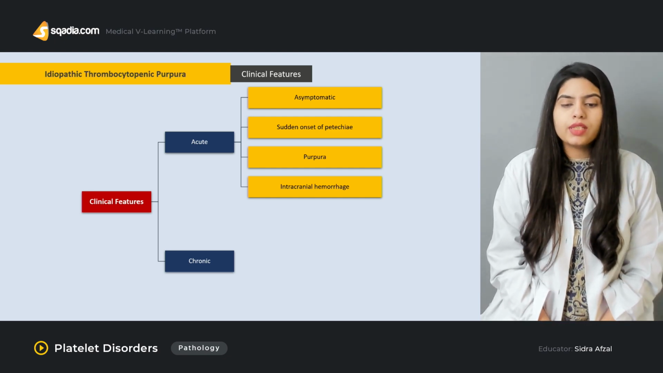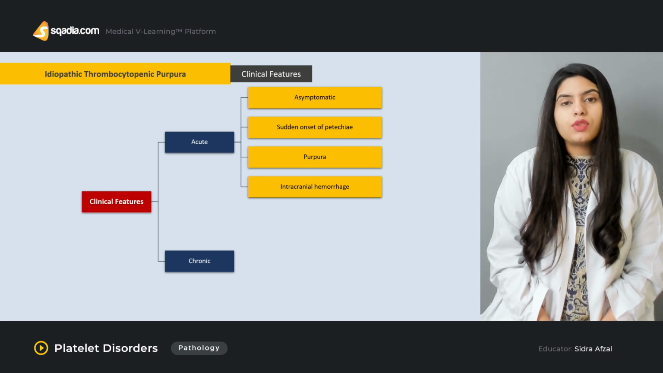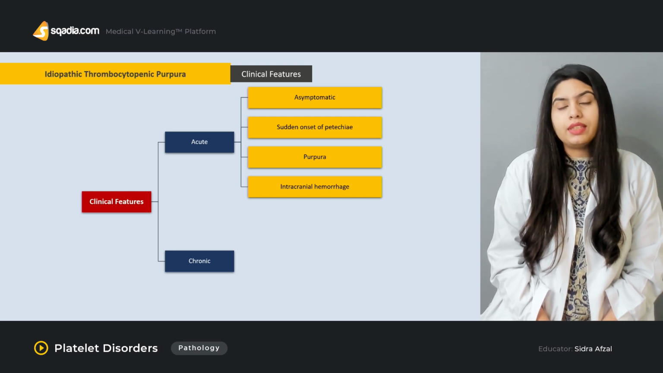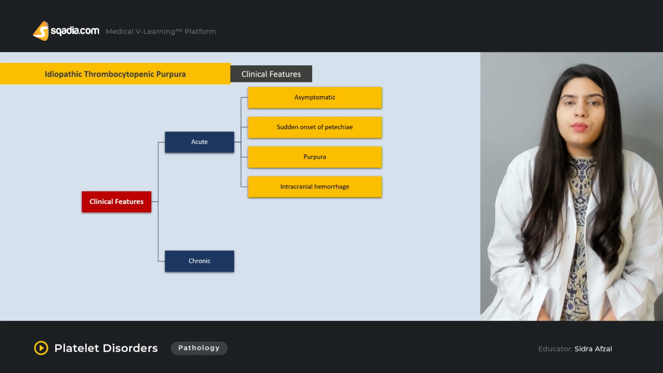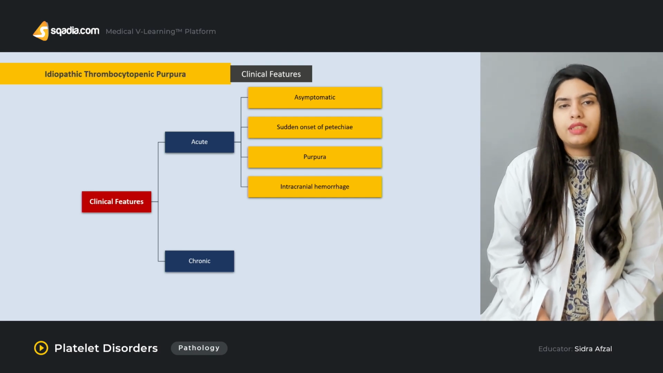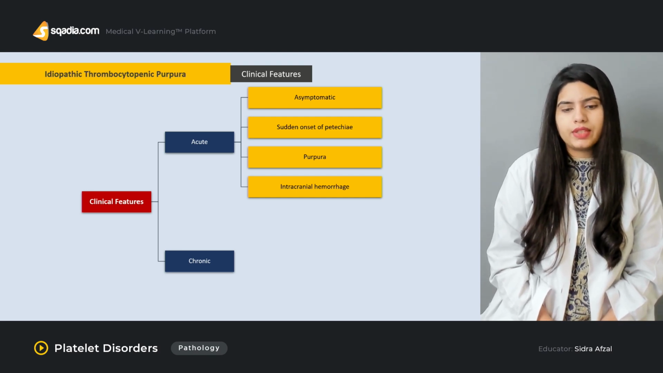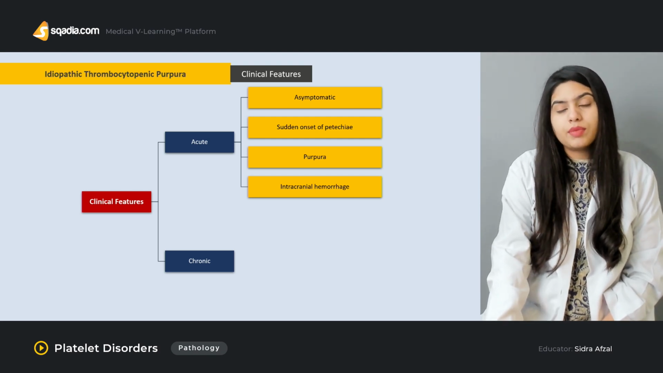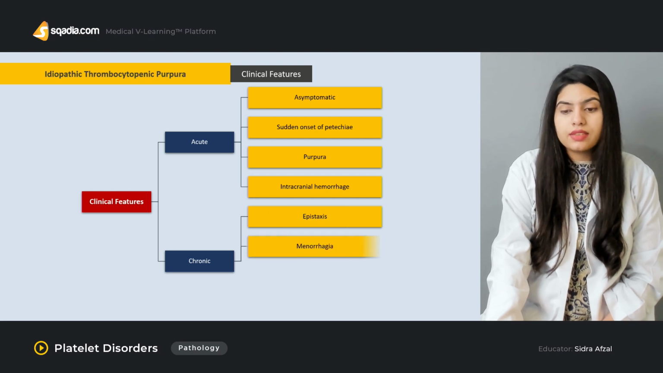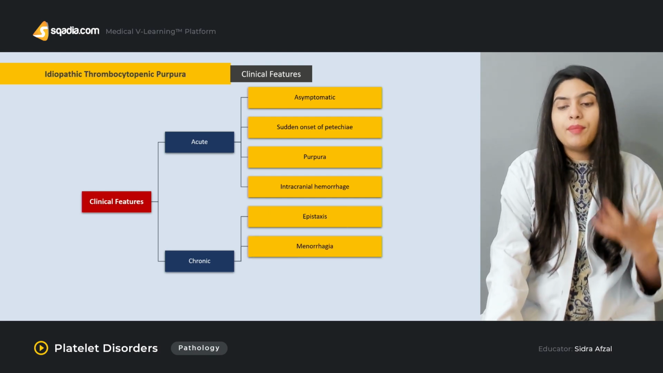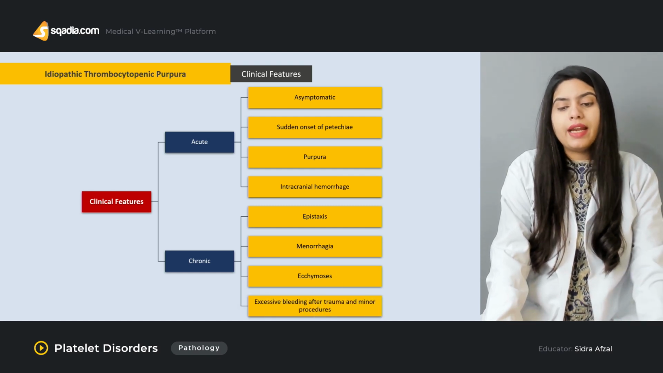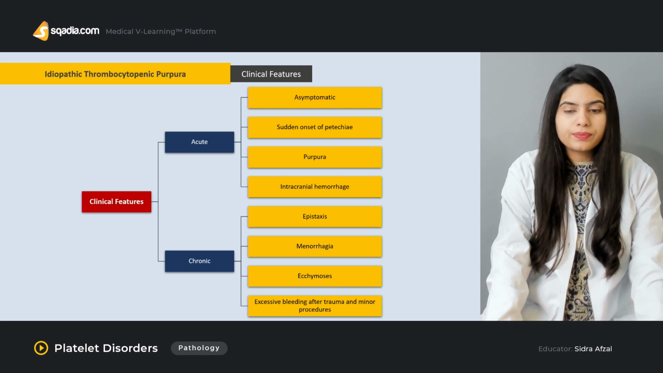Now talking about the chronic one. The chronic condition usually occurs in adults, and it is associated with a platelet count between 10,000 and 1 lakh per microliter. The signs and symptoms that can be seen are epistaxis, that is nose bleeding, menorrhagia, ecchymosis, and excessive bleeding after trauma and minor procedures.